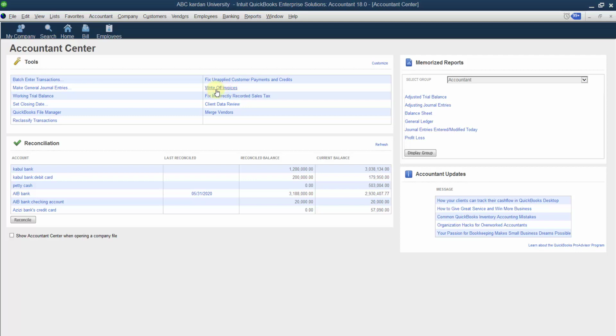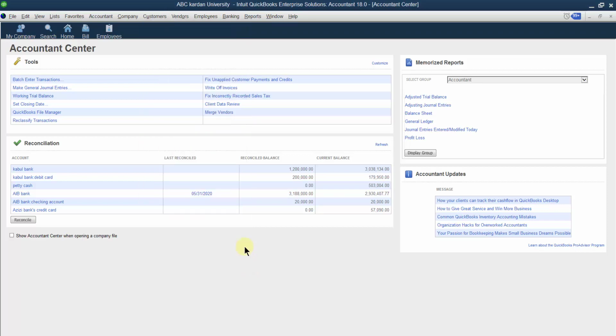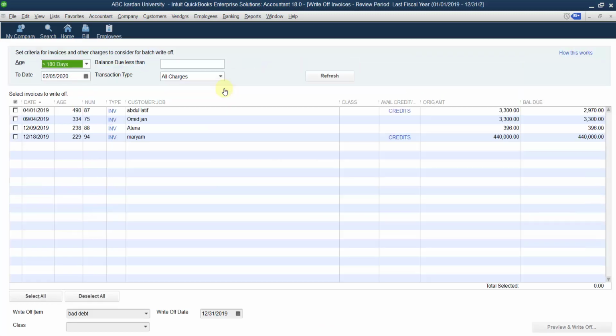We can make a bad debt through journal entry, as well as through the credit memo. But through write-off invoices, we can consider several invoices at a time as a bad debt. So please click on this one. See, this is information. First of all, you have to select the criteria. Set criteria for invoices and other charges to consider for batch write-off. How many invoices to be considered as a batch? You have to set the criteria.